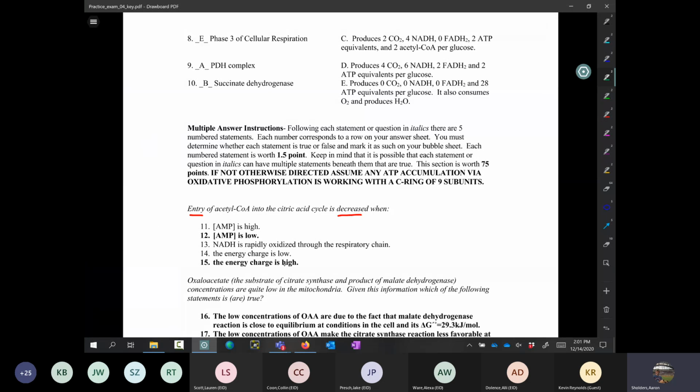The energy charge is low. Okay, so when energy charge is low, what we're saying is that ATP levels in the cell are low. And when ATP levels in the cell are low, then that's going to activate catabolic pathways. It's going to activate glycolysis, and as long as there's oxygen present, it's going to activate the citric acid cycle. And so then if the citric acid cycle is activated, that means that acetyl-CoA will be used more rapidly. The opposite is true in 15. When the energy charge is high, that means there's lots of ATP. That means that ATP is going to start to inhibit the citric acid cycle. And then that's going to decrease the amount of acetyl-CoA going into it, because citric acid cycle flux will drop.